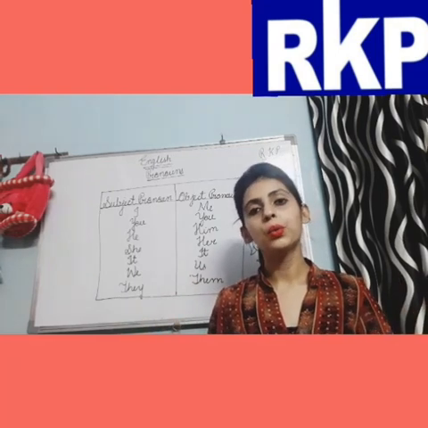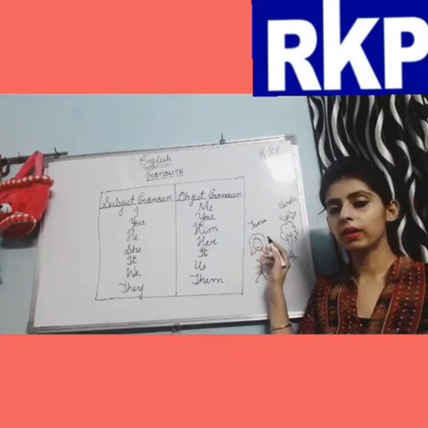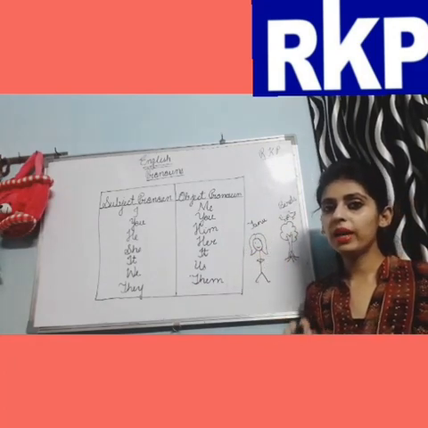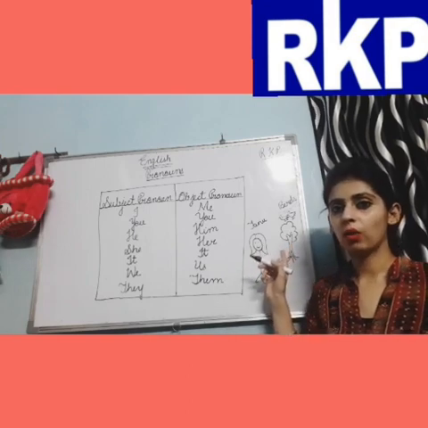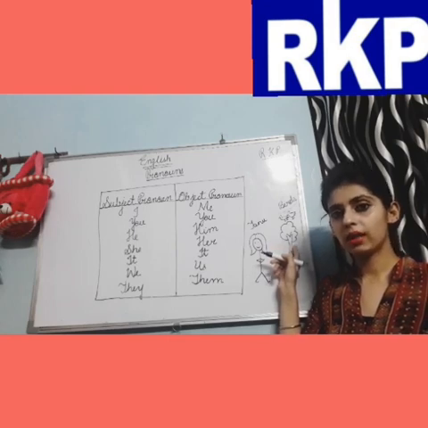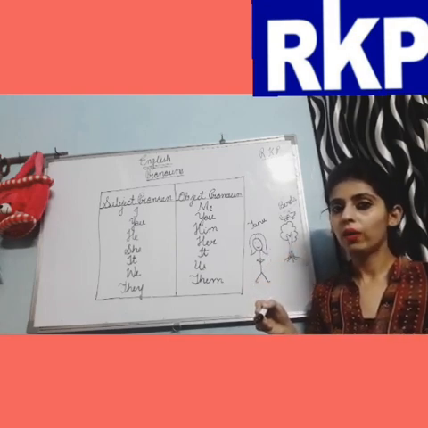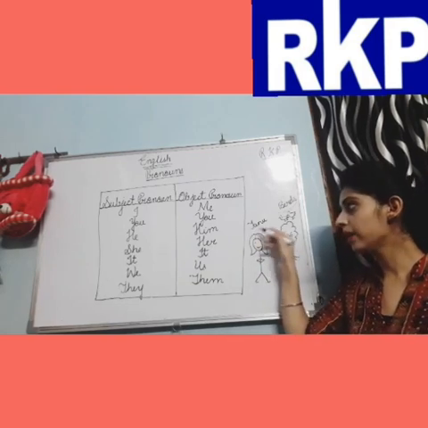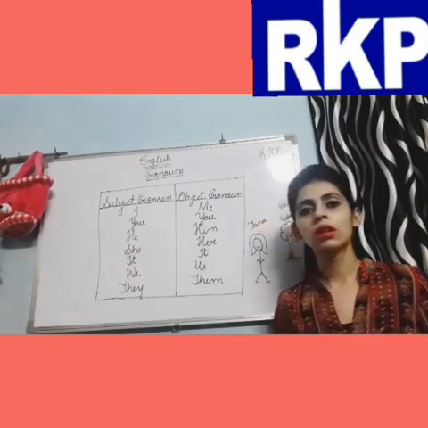Now consider one more example. Tanu is watching the birds. Here I will be replacing both the subject noun and the object noun. Tanu is the subject noun, birds is the object noun. So to replace Tanu I will use she.